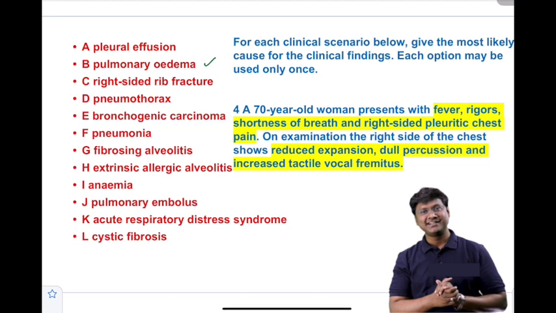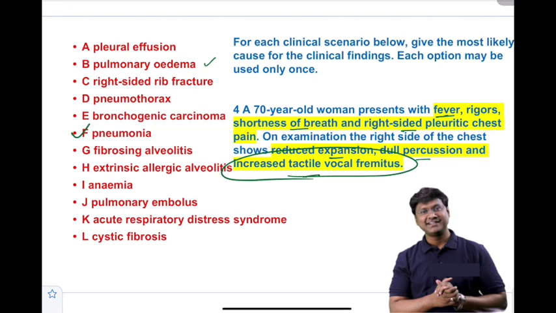And the fourth clinical scenario: a 70-year-old woman presents with fever, rigors, shortness of breath and right-sided pleuritic chest pain. On examination, the right side of the chest shows reduced expansion, dull percussion note and increased vocal fremitus. So among the options which have been given to you, what are the clinical conditions where you have dull percussion note and increased vocal fremitus with fever, rigors, shortness of breath and right-sided pleuritic chest pain? That you will have in pneumonia.